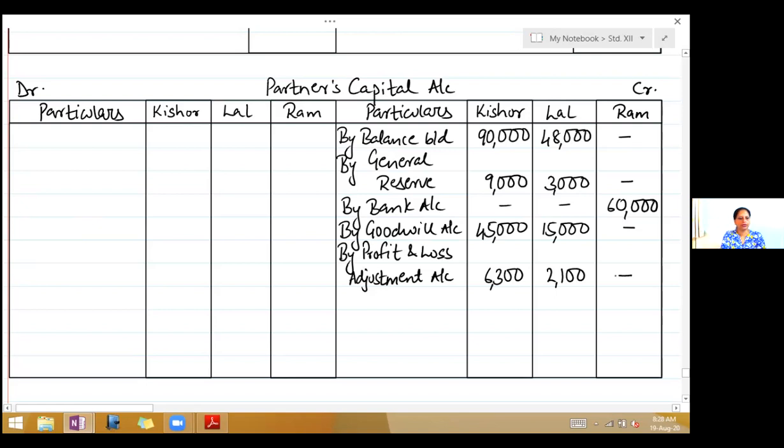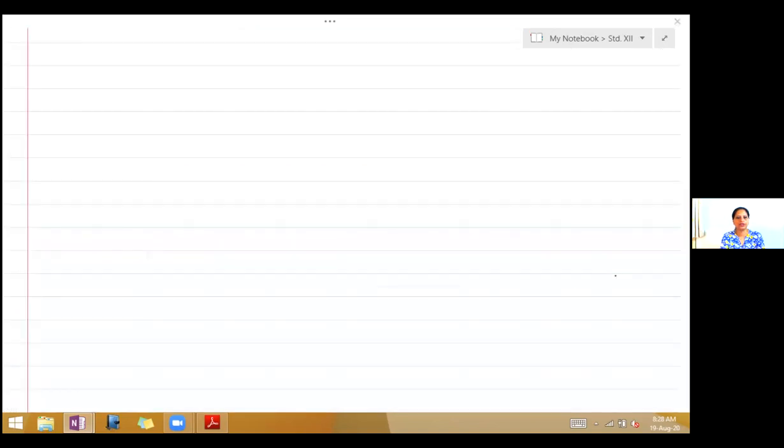Okay, now below the balance sheet or on the next page, you will take the calculation of new profit sharing ratio and adjustment of capital. To adjust capital, you have to find out the new ratio. So write calculation of new ratio.